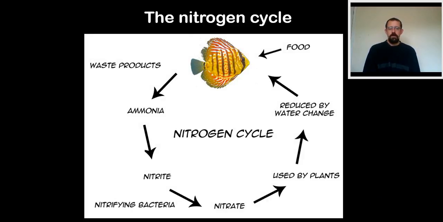So this is then, summing it up, the nitrogen cycle. An example here of the fish, which is passing out its waste products, being converted into ammonia, to nitrites, to nitrates, to be used by plants, and then eventually the fish will eat the plants. And it's this constant cycle of different forms of nitrogen.